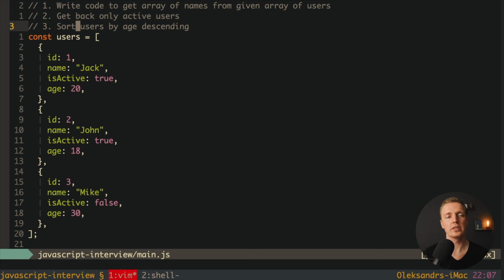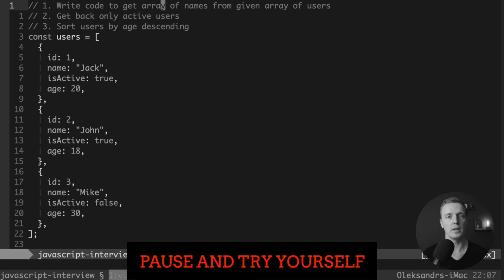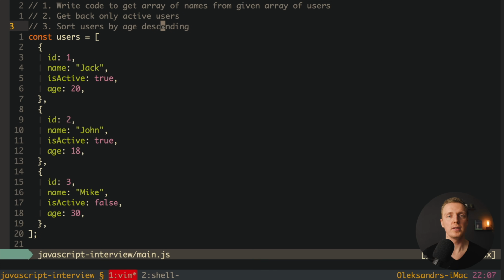You are getting to sort users by age descending, and of course the true-first rule also applies. Which means we first of all must sort our array, and then we need to filter our array and map our names. And as you can see here now, additionally we are getting the age property. This is our property by which we will sort our array. And actually in JavaScript, if you want to sort something, you must use only a single JavaScript function, and it is .sort. You can't really do it differently.